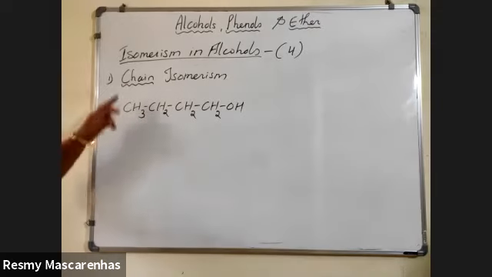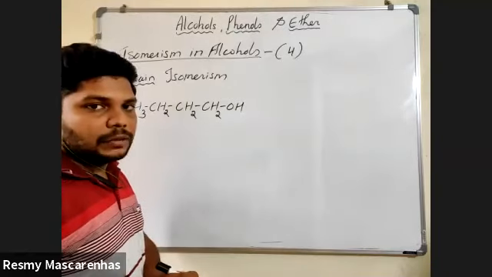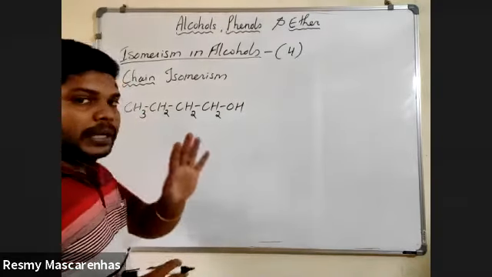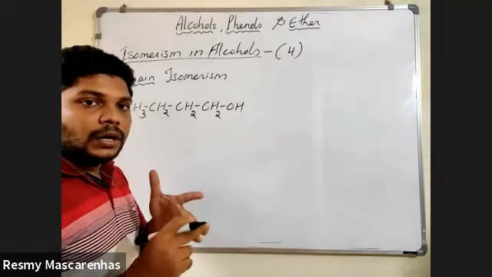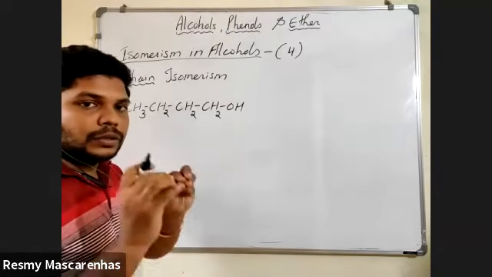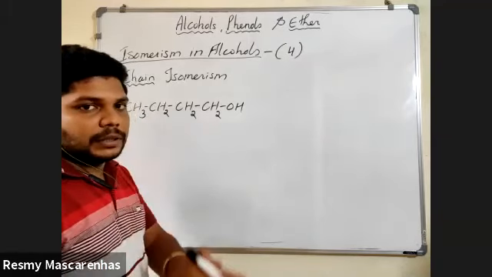Now, why are we calling it chain isomerism? When we call it chain isomerism, everything remains as it is. Carbons remain as they are, hydrogens remain as they are, oxygen remains as it is. We are not going to change the number of carbons.